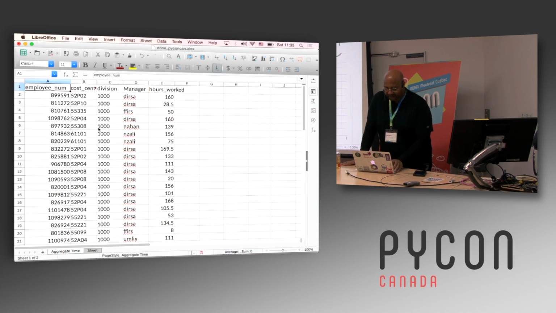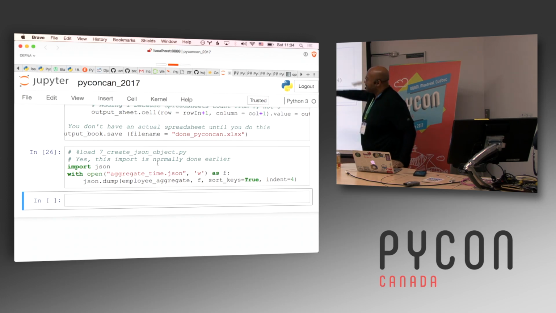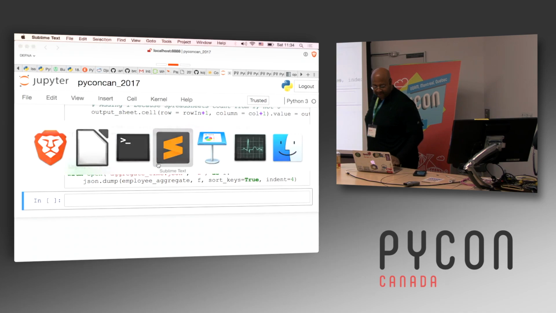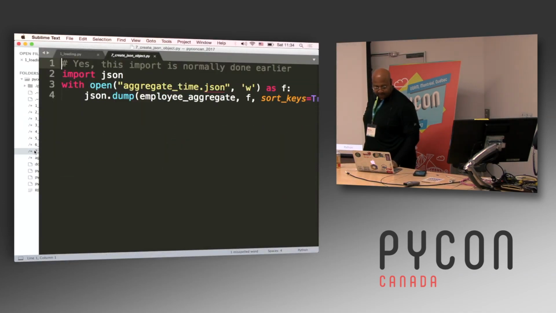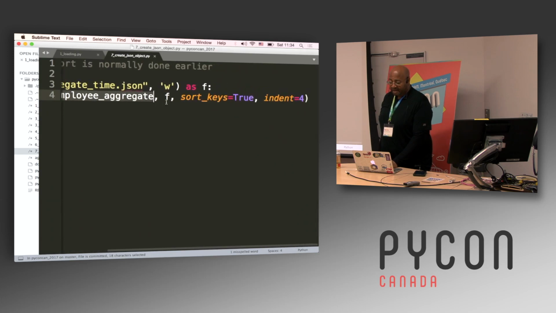employees. As a final step, if you want to use this data for some other purpose to configure something, you can look at config.json. You can turn that object into a JSON object. And so here, I've just done this import at the end. Actually, this is a little more legible here. So I've done this import JSON here, and then I'm opening this file that I'm calling aggregatetime.json, and then I'm dumping that employee aggregate dictionary that I made earlier. And I've just sorted the keys and indented it so it looks a little nicer.